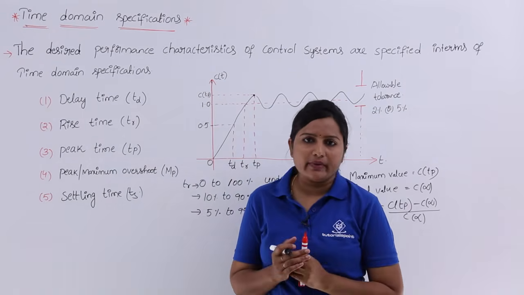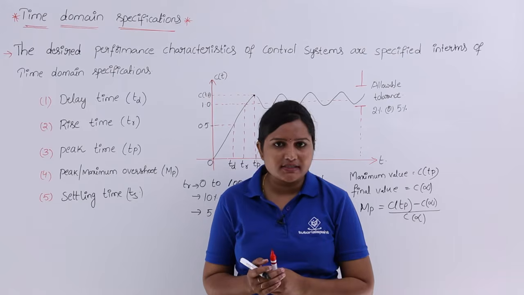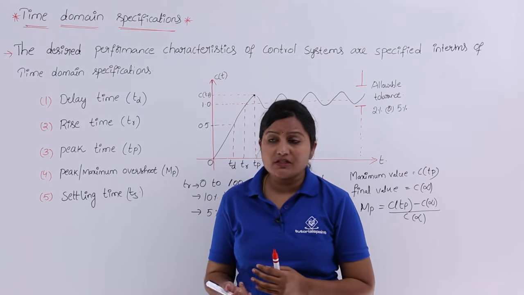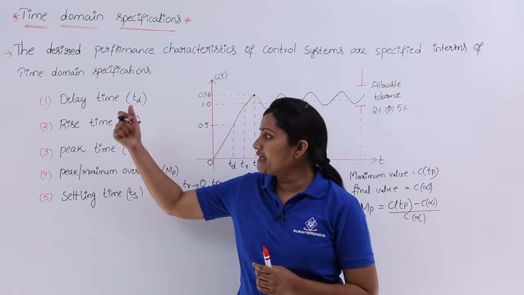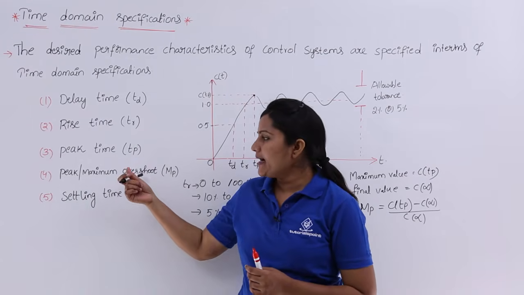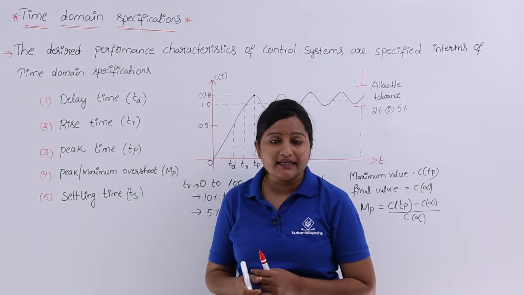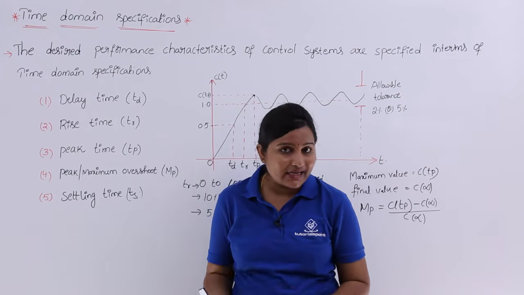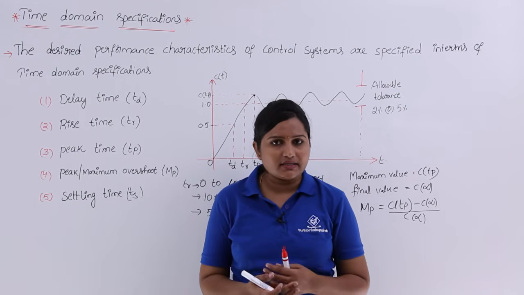These are the time domain specifications of a control system. From the next class onwards, we will derive the equations for delay time, rise time, peak time, and settling time, and analyze them.